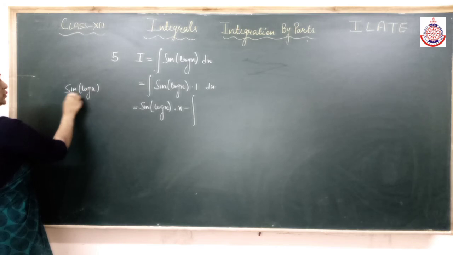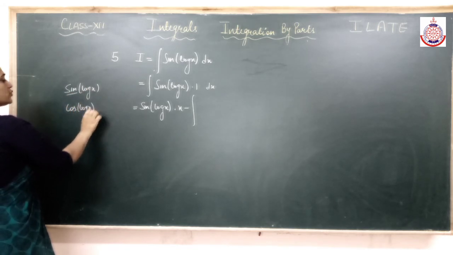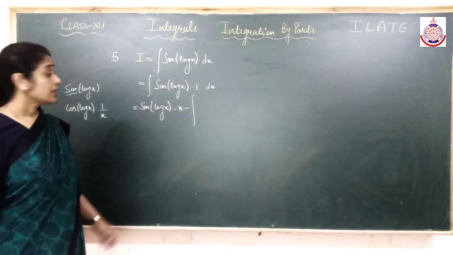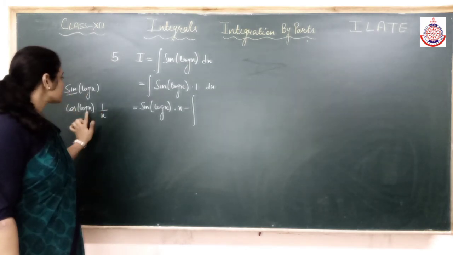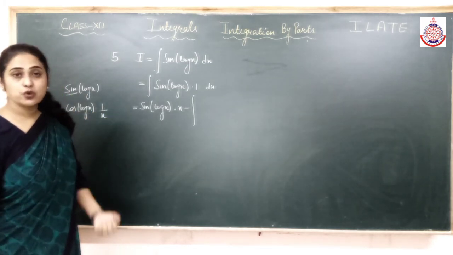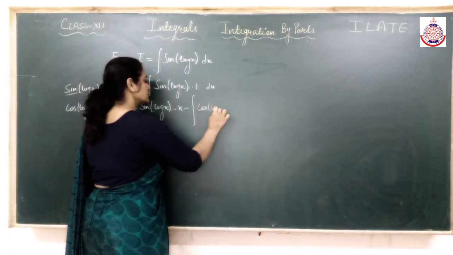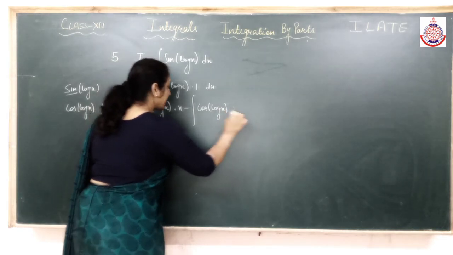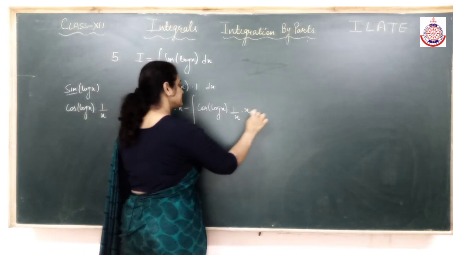Differentiation of sine log x: first of sine, that is cos log x. Chain rule. Into the differentiation of log x, which is 1 by x. Sine log x differentiates to cos log x, into 1 by x, and into integration of second. Integration of second has already come.